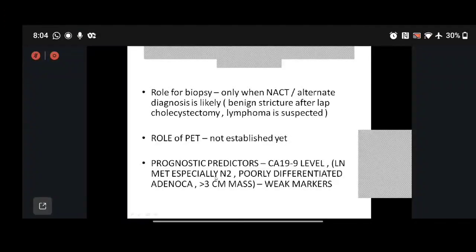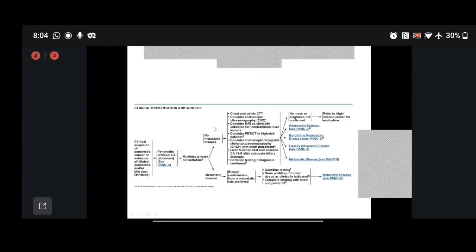We know that the prognostic predictors of the disease are CA 19-9 level, as said by Dr. Yogesh, with a cutoff of 37. The lymph node status is also important. If it is N2, that is more than 3 lymph nodes positive, it has a poor prognosis. If it is a poorly differentiated adenocarcinoma and a bulky tumor, which is a 3 centimeter mass, these are still weak markers as per the data. This is the NCCN guideline of what I have just described. Germline mutation testing is done in all pancreatic cancers.